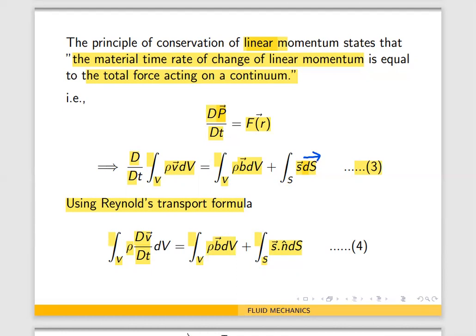Now, in the next step, this ds arrow is becoming n ds. So S dot n ds. Let us call that equation 4. Now, by Cauchy's law, we have the S, that is nothing but the surface force, right?